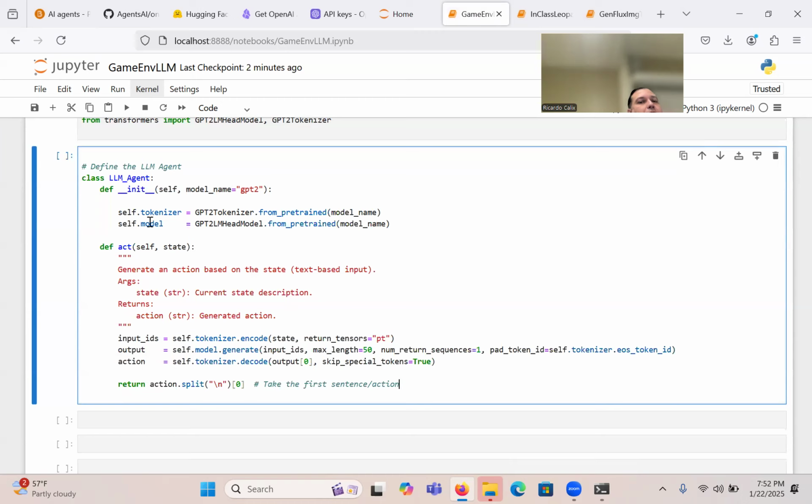The tokenizer maps between numbers and words, and the model will produce numbers, basically IDs, like 3 is "the" and 7 is "cat," right? But the tokenizer should provide that. And it's a bit more complicated than that. So you can see GPT-2 tokenizer, model name. We're going to just download that from Hugging Face directly. That's how it works. Then GPT-LM head model, a wrapper, so we can download the model, and now we have it available basically from our constructor here.